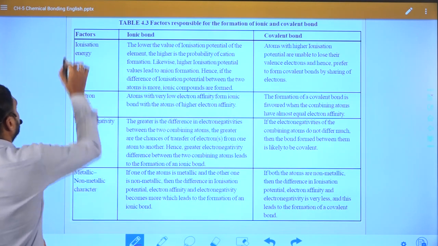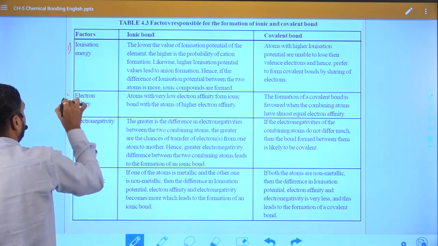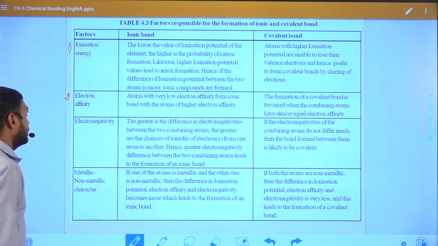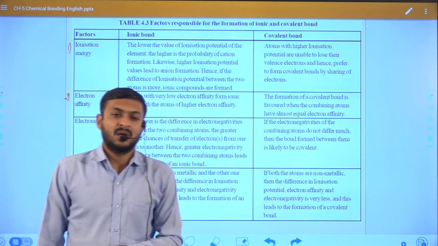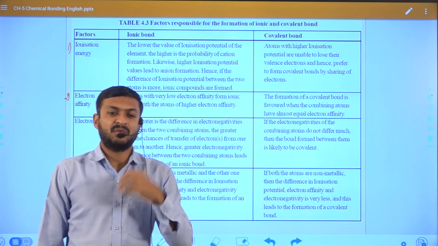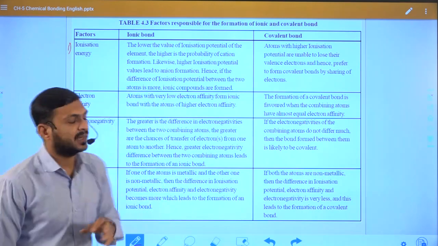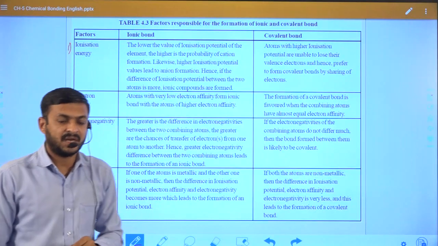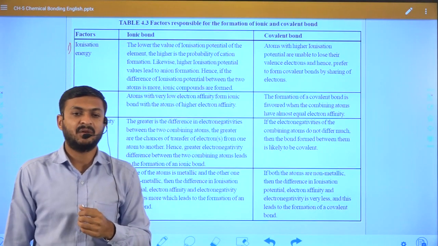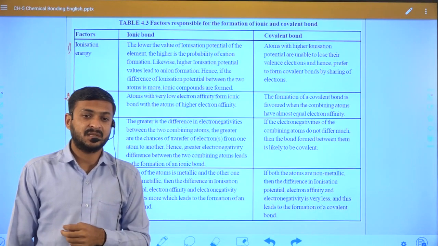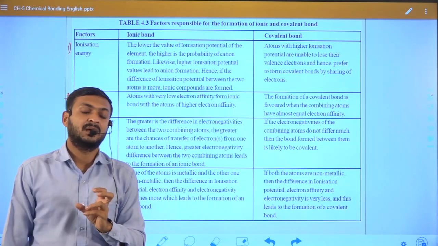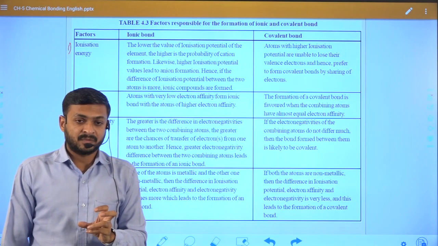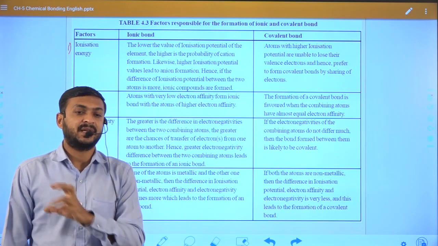Now we have discussed the first point. Let us come to the second point, electron affinity. First of all, we should understand what is electron affinity and what is ionization energy. We already discussed in our previous class. Ionization energy is nothing but the energy required to remove an electron from an atom in its isolated gaseous state.